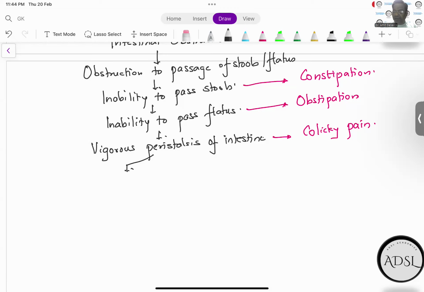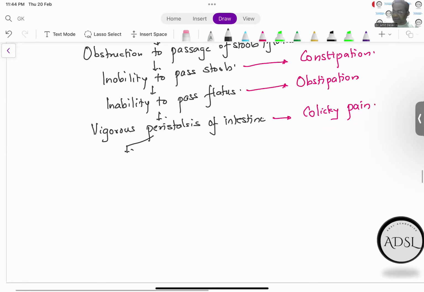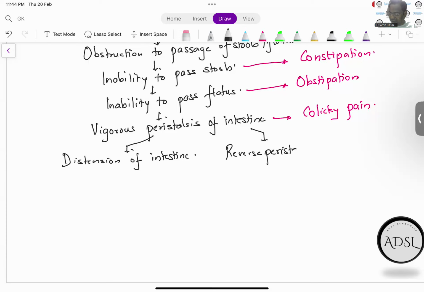One is that because of the juices and the gas that are collecting, there will be distension of the intestine. And secondly, the intestine will get tired and it will start having what is known as reverse peristalsis, peristalsis in the opposite direction.